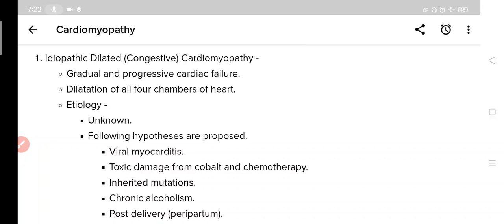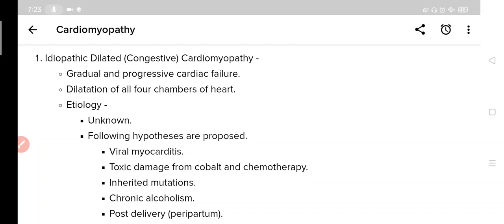So how many chambers are dilated? All the 4 chambers of the heart are dilated in idiopathic dilated cardiomyopathy. Remember this, all the 4 chambers are dilated, not 1, not 2, not 3, but all the 4 chambers of the heart are dilated. And due to this dilatation, the heart is unable to pump blood to the body effectively.